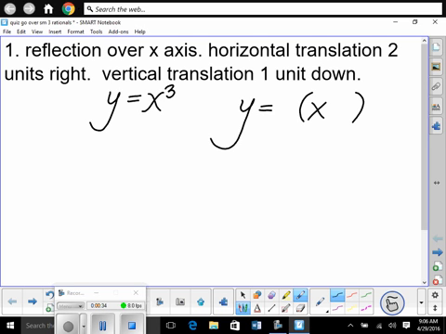Don't we go opposite for this? Minus 2. It's still got to be a cubed function. Just shift it now. And then vertical 1 unit down. That's added to your function on the outside of the function.